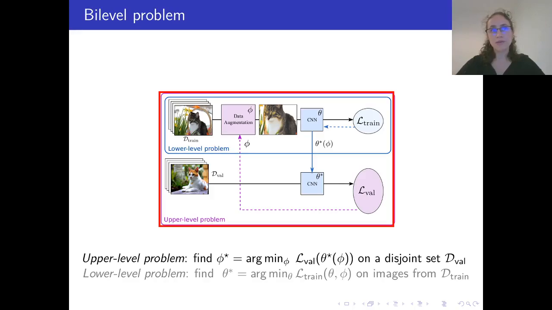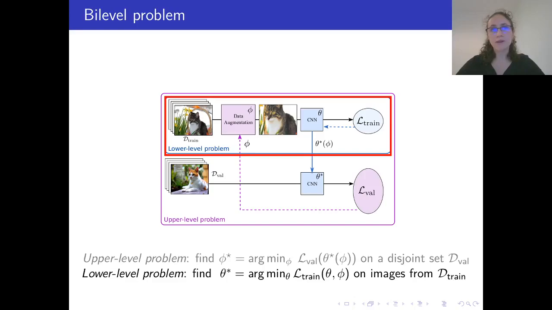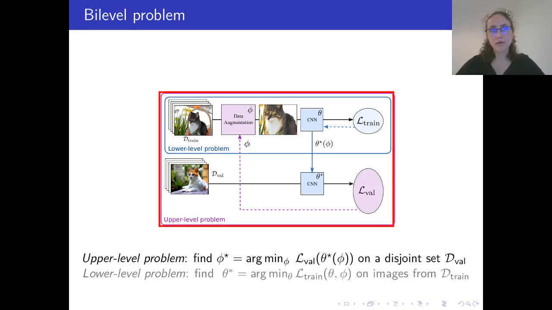This network is the solution θ star of the lower level problem, which is solved by simply training the network with a given augmentation policy. Once the network is fully trained, we can make one gradient step on the upper level problem. As you can imagine, strictly solving the bi-level problem is prohibitively expensive.